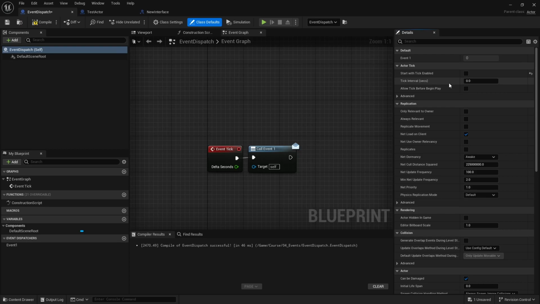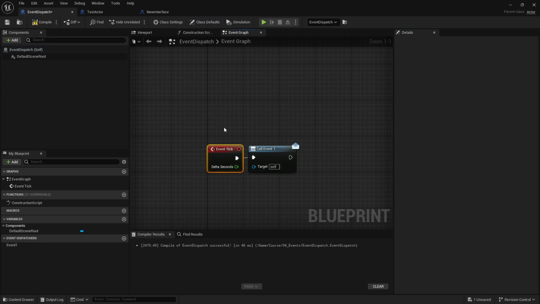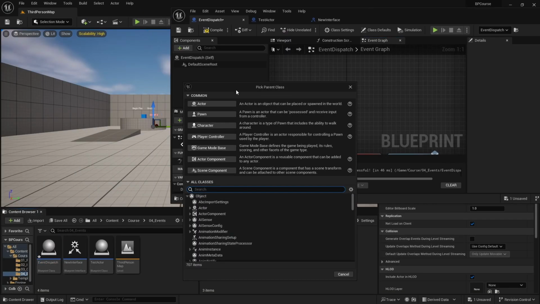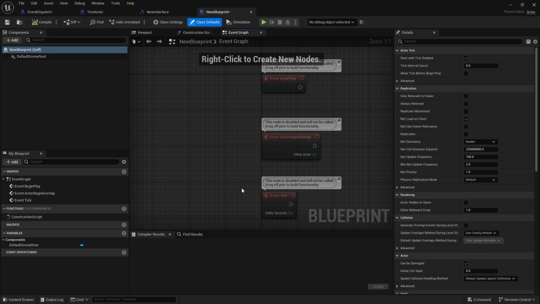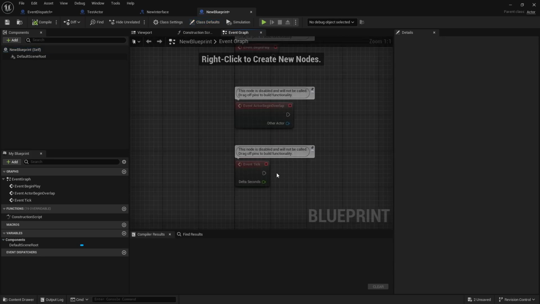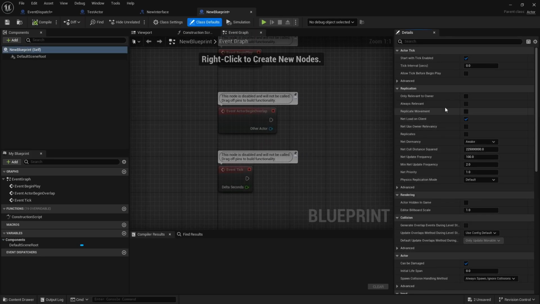If I understood correctly, they left this tick enabled just because people are getting confused. Where you create a new blueprint, you have this tick node. So if I create a new actor, we go to event graph, you just have this tick, and then you try to print or do something in it and it doesn't work, so people are getting confused. So I think that's why they left it by default, but you can disable it, just save a little bit of resources to not activate this.